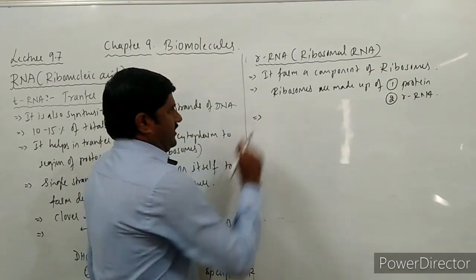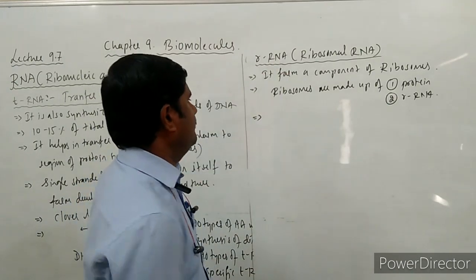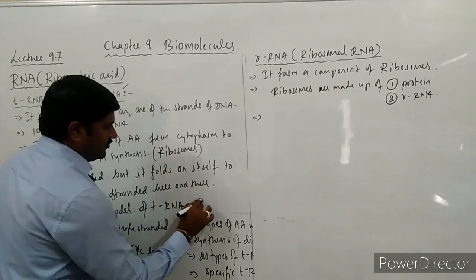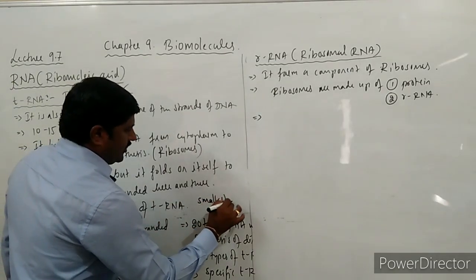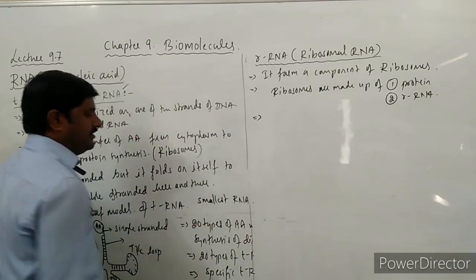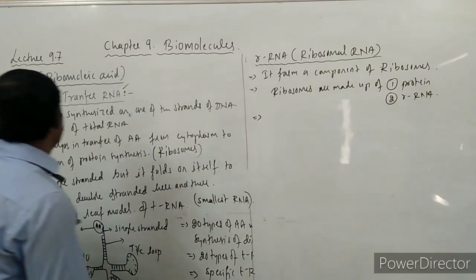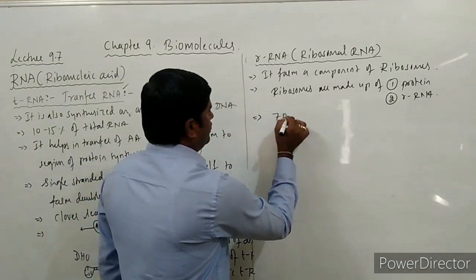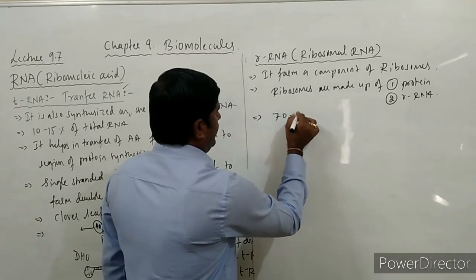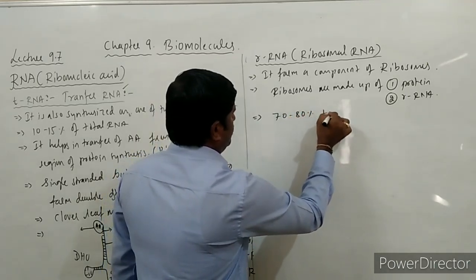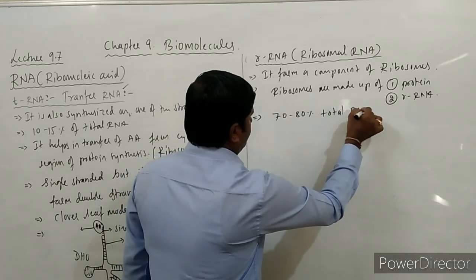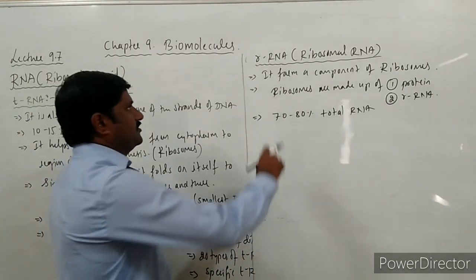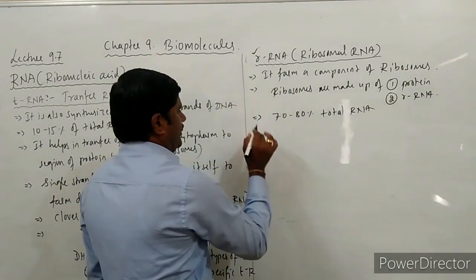So see here, one more point to be noted regarding this RNA. It is the smallest RNA, right? That point is to be noted. And this is a maximum of 70 to 80% of total RNA. I mean rRNA forms 70 to 80% of total RNA.